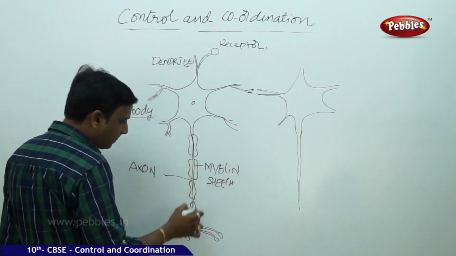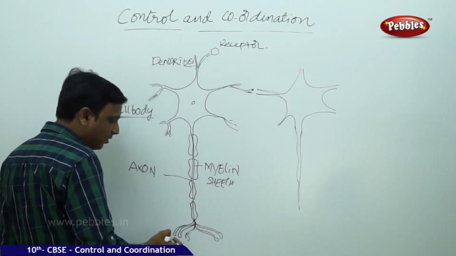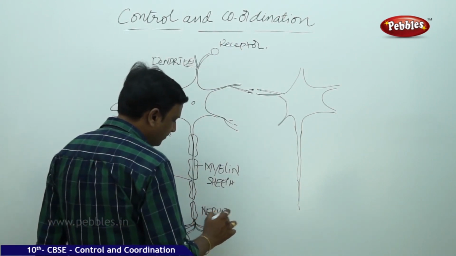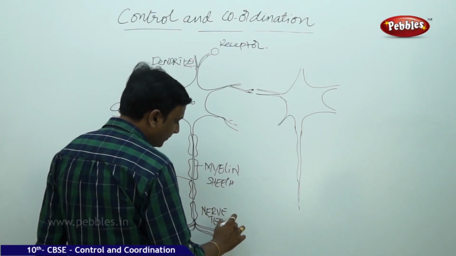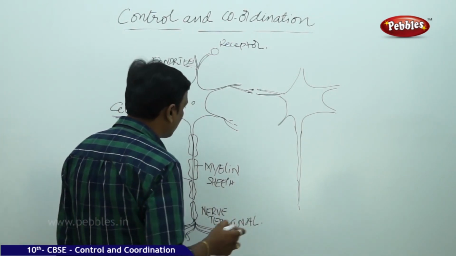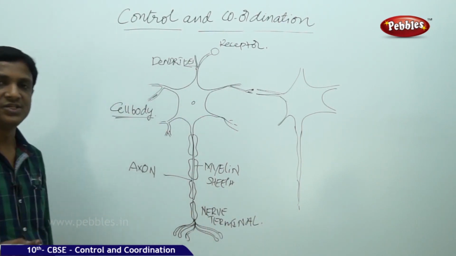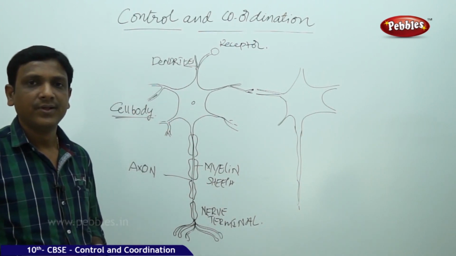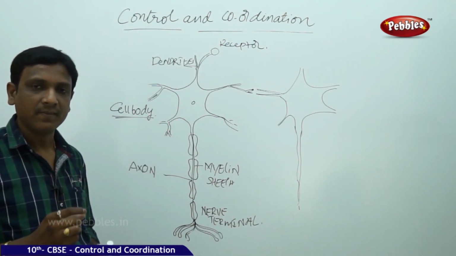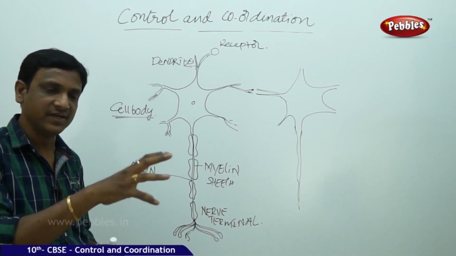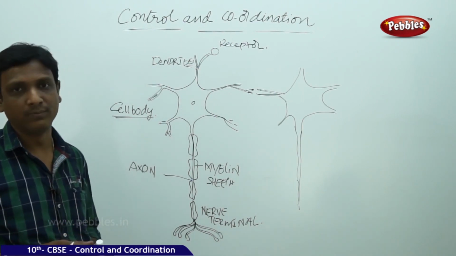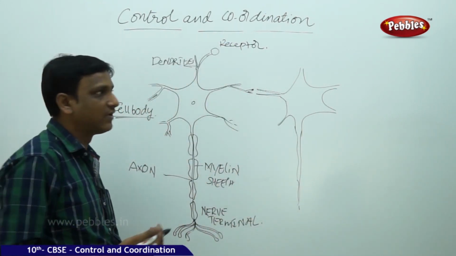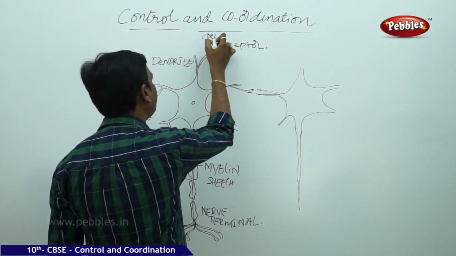And here the nerve cell ends at one point. These are called endings of the nerve cell. We call them nerve terminals. So we have seen the various parts of a nerve cell. Our nervous tissue is made up of these kinds of cells. Our sense organs have receptors. These receptors will receive the information. In which form? It is in the form of a chemical reaction. So the identification of change in the environment is done in the form of a chemical reaction.